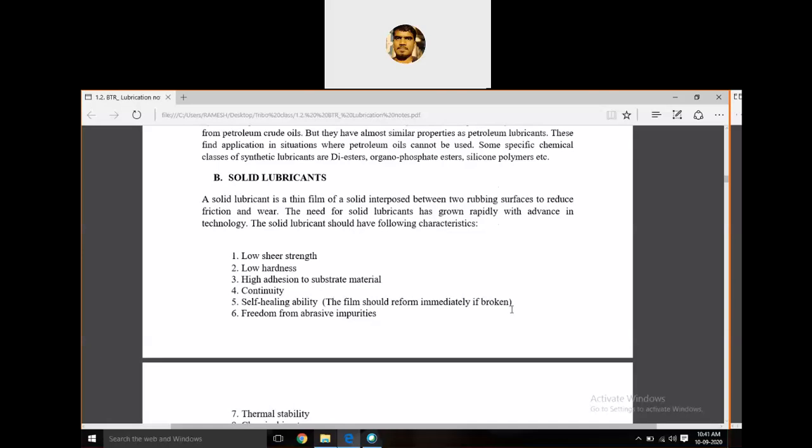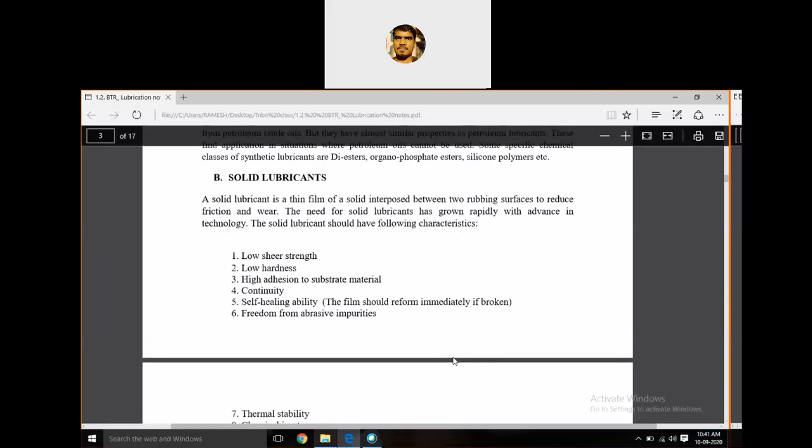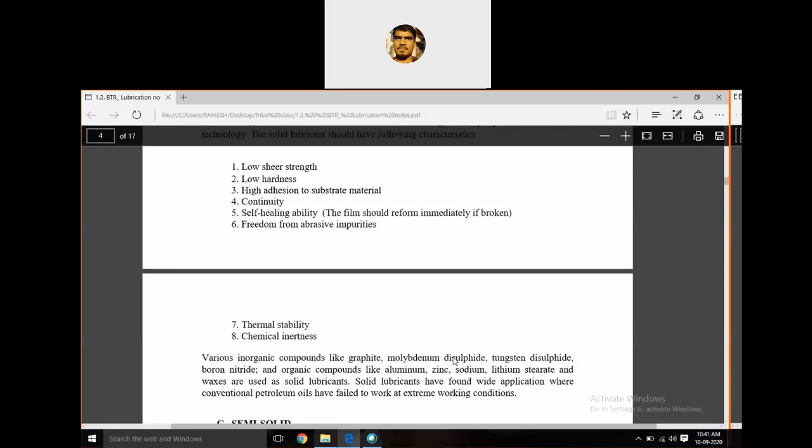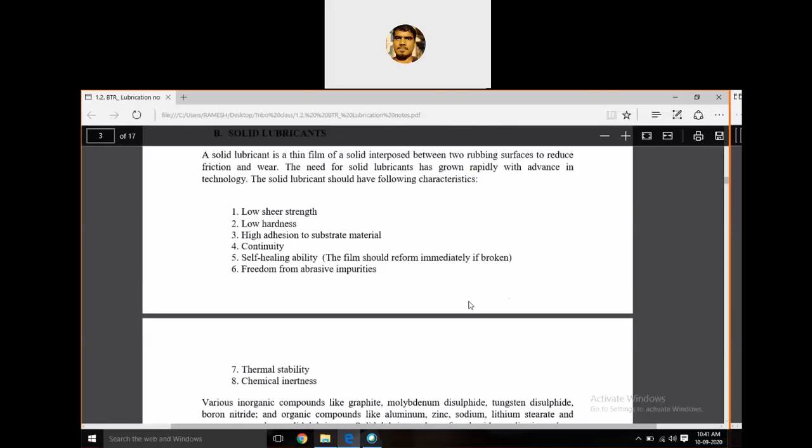First is low shear strength, meaning in solids and liquids, whatever the fluid is, the flow rate is very low in solids when compared to liquids. Liquids have a very high flow rate compared to solids. Then low hardness, high adhesion to the substrate materials, continuity, self-healing ability, freedom from abrasive impurities, thermal stability, chemical inertness. So these are the characteristics of solid lubricants.